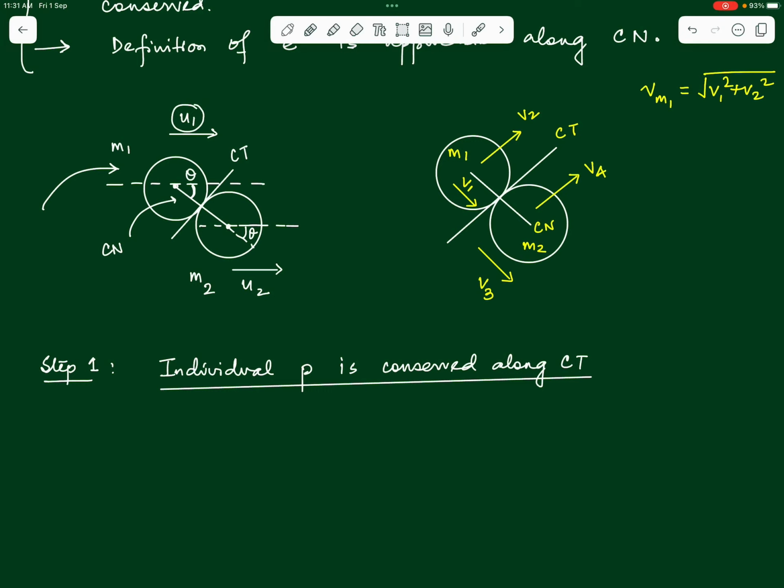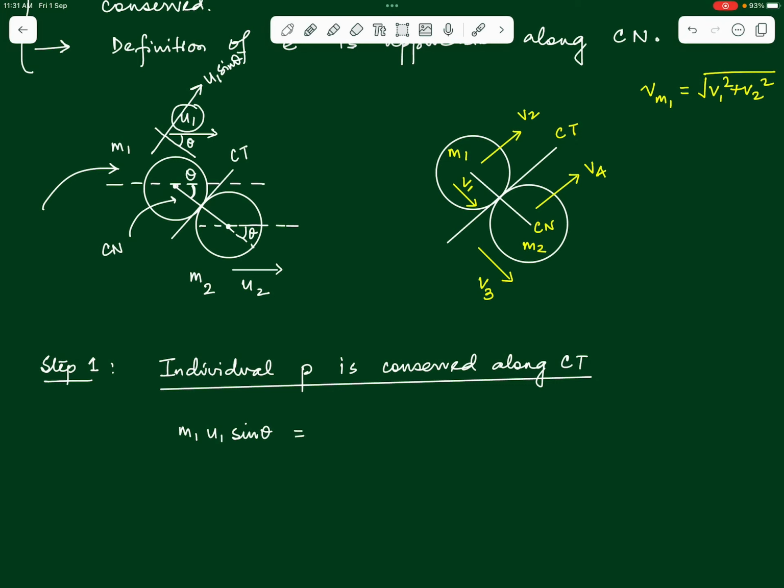This is the initial velocity u1 and u1 makes an angle theta with the common normal. So understand that the component of u1 in the common tangent direction will be u1 sin theta, right? So what will be the momentum along that direction? It will be m1 u1 sin theta, right?